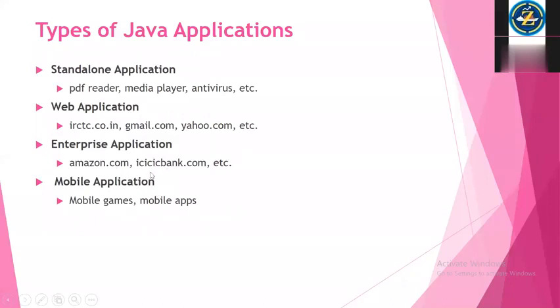All banking applications, yesterday also I told, all banking applications are using Java technologies because it is very secure. Okay, it's very secure and platform independent. And it's very robust, that means very strong. So that is why we are going into Java.